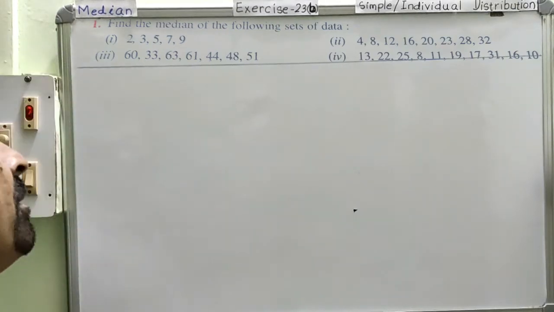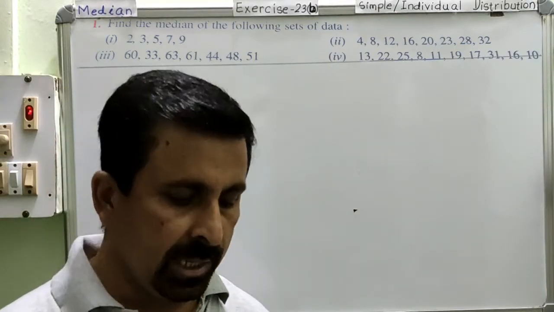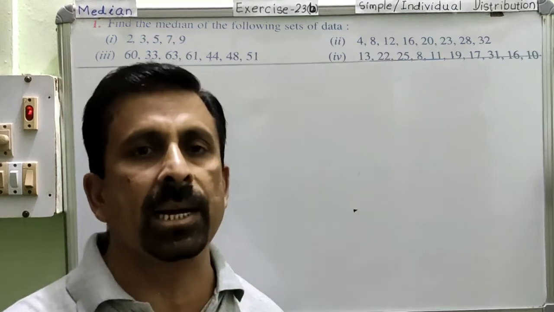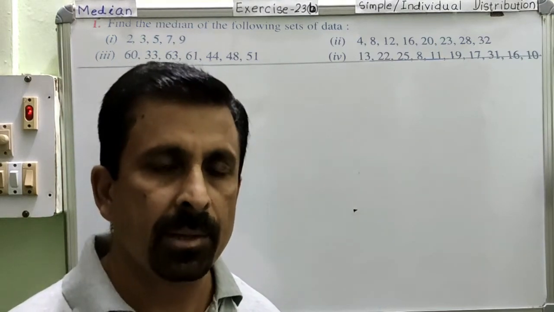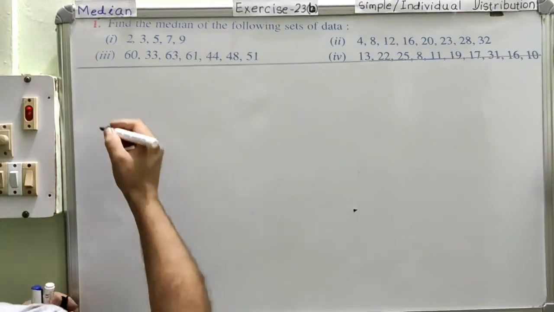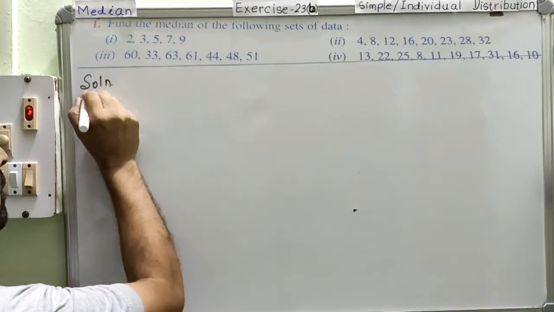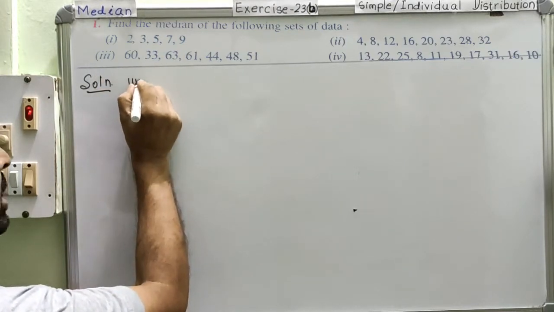So whenever we calculate the median, the very first thing that we will do for the simple distribution is to arrange the data in ascending order. You have to know the process, okay? So we are first of all going to solve Roman number 3.